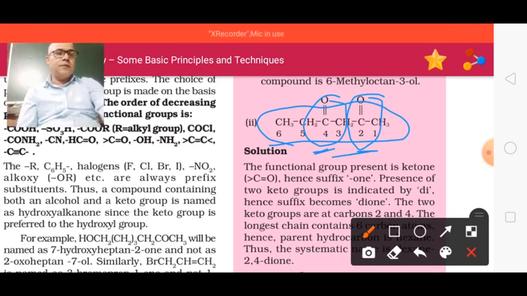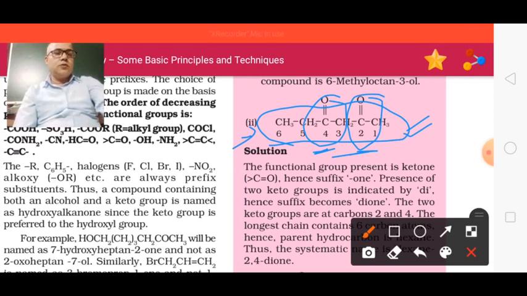And if you start from the left side, then you will find the functional groups on the third carbon and the fifth carbon. So numbering from this side will be wrong, and numbering from the other side will be right. So what will be the name of this compound?